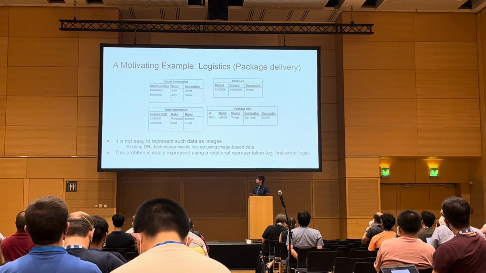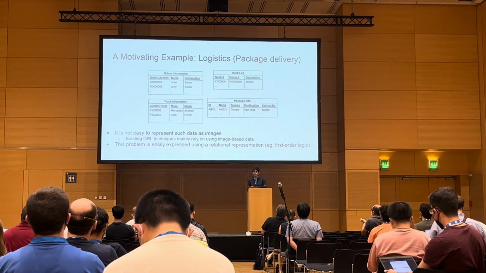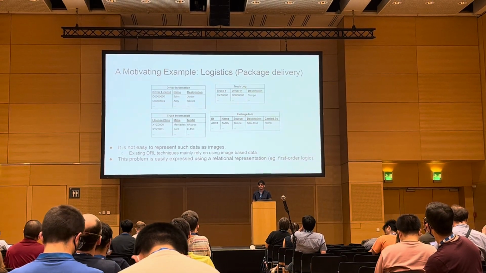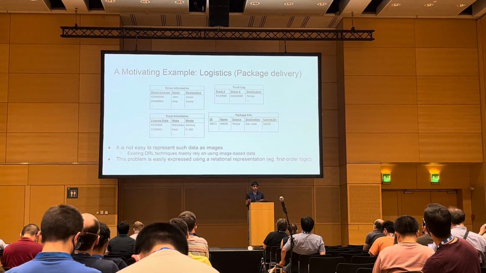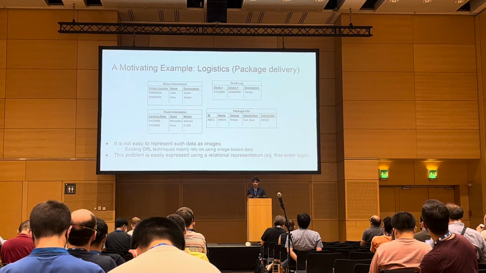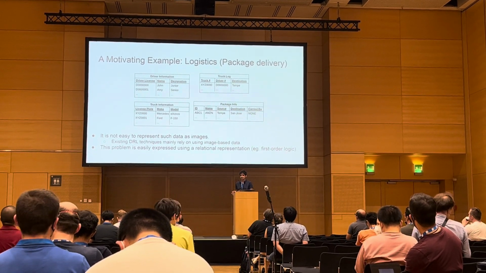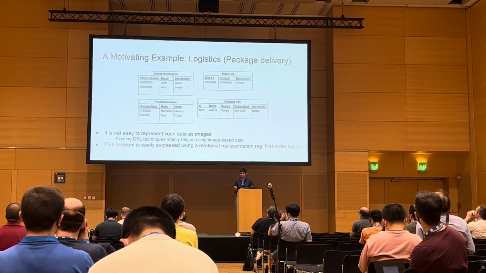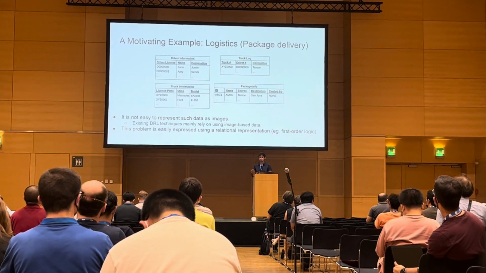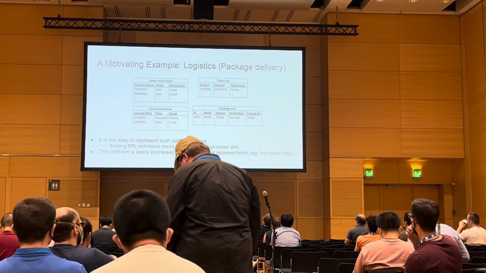And most of the modern packaging companies, like FedEx, store all this information for solving this problem in the form of databases, like the ones on the slide, where you have the driver information table, which contains records about the driver information, like the license plate, the name, and the designation, and similar. Now, converting this tabular data into image-based representations is not that easy and intuitive. As a result, many of the existing DRL works in the literature are not going to work because they mainly assume the existence of image-based data as input.